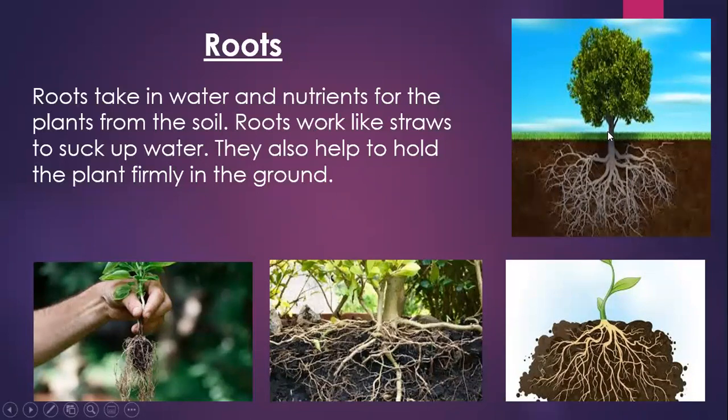Look like this, it's a tall tree. How does it stand over the ground? Because of these roots. These roots hold the plant or the tree firmly, means tightly and strongly, like this.